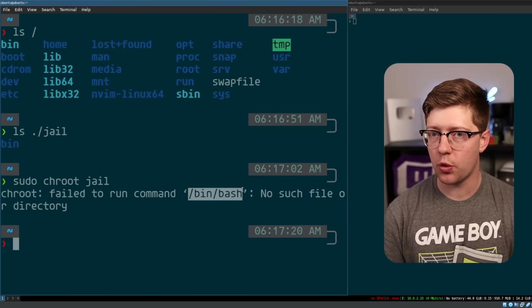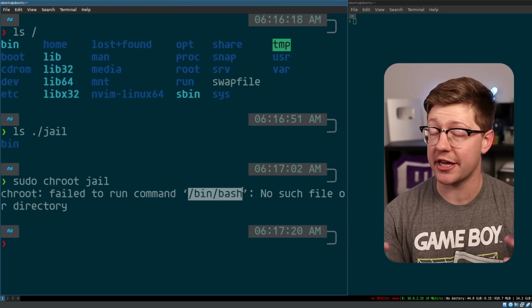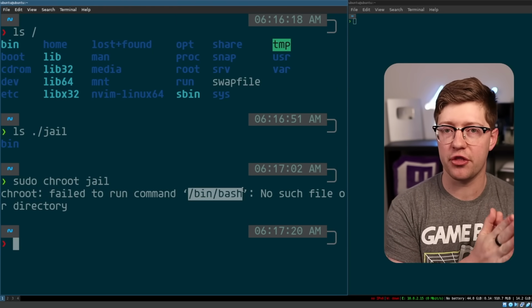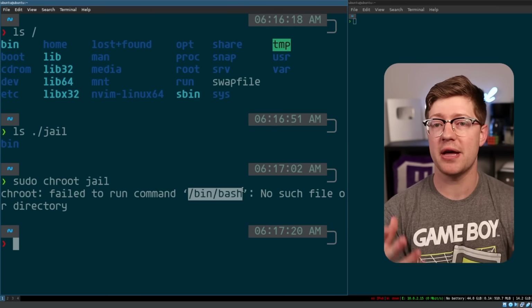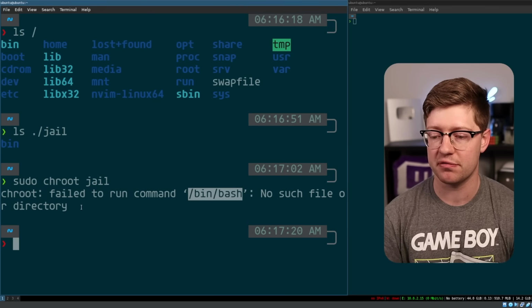Now, the reason this inevitably fails is because inside of jail, I need to not only have all things required to run an effective environment like a shell, I also need to have all of the libraries that are associated with the environment, like libc, libm for math, etc. So this will fail for me.